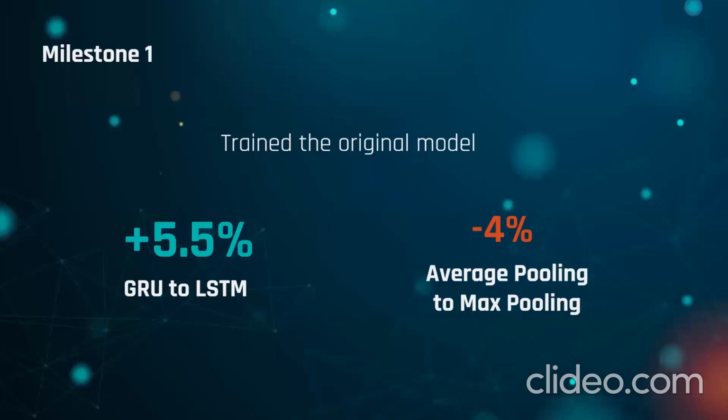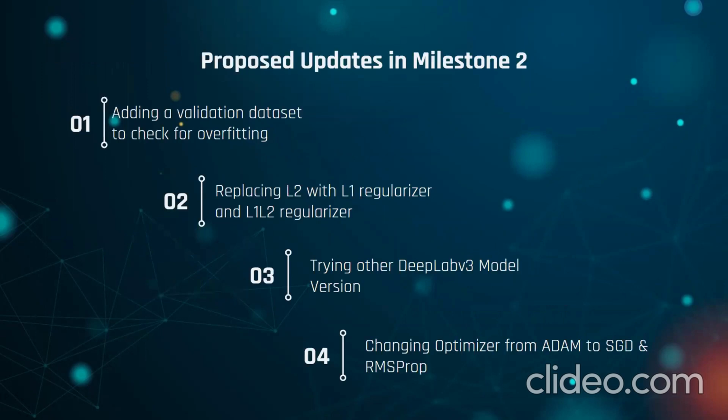So the improvements that we have achieved from Milestone 1: after training the model, we have achieved a better accuracy by replacing GRU with LSTM, and we increased the accuracy by 5.5%. We also tried to use max pooling instead of average pooling, but it reduced the accuracy, so we stuck to the average pooling in our model.